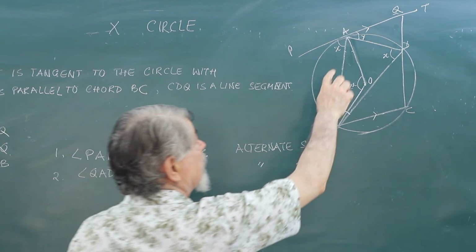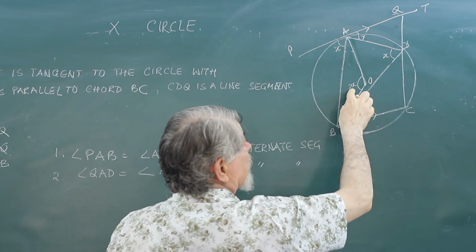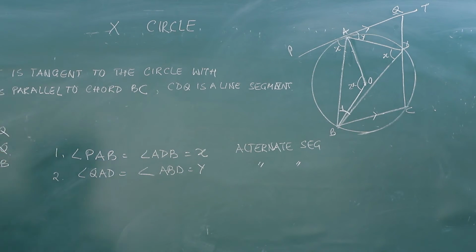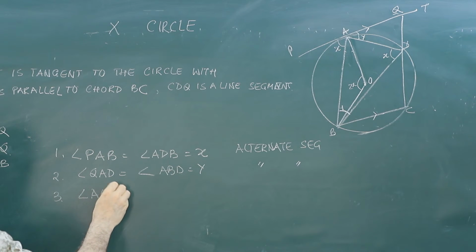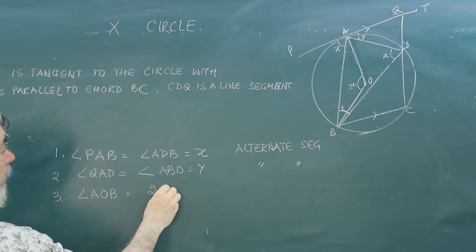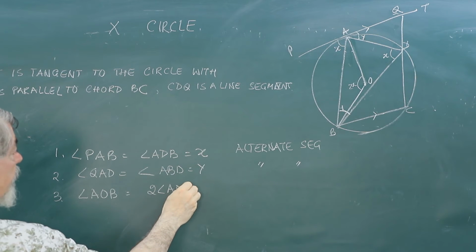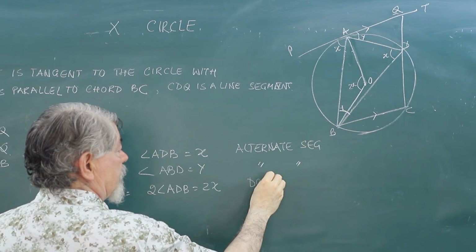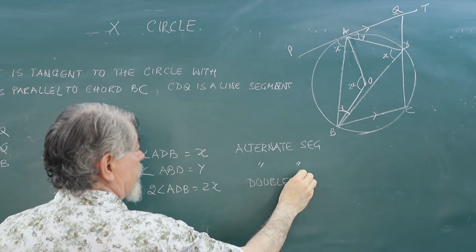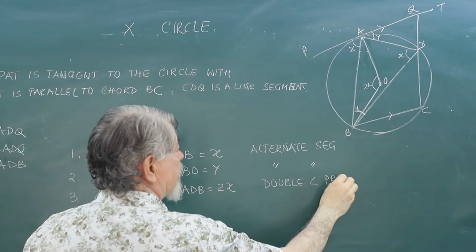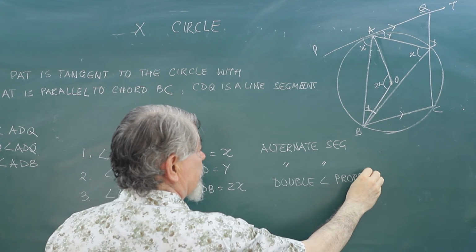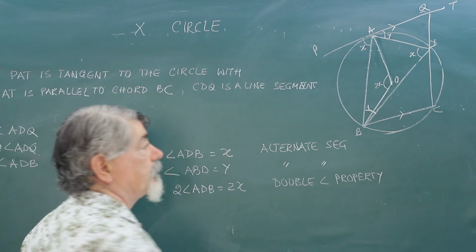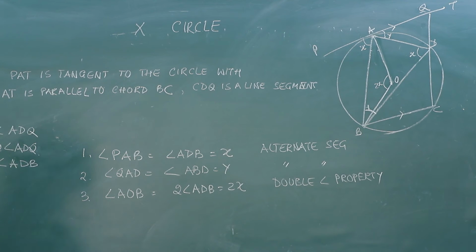Now this angle AOB will be double of angle ADB, will be 2x, double angle property. The angle subtended by an arc at the center of the circle is double the angle which it subtends at the remaining part of the circumference.